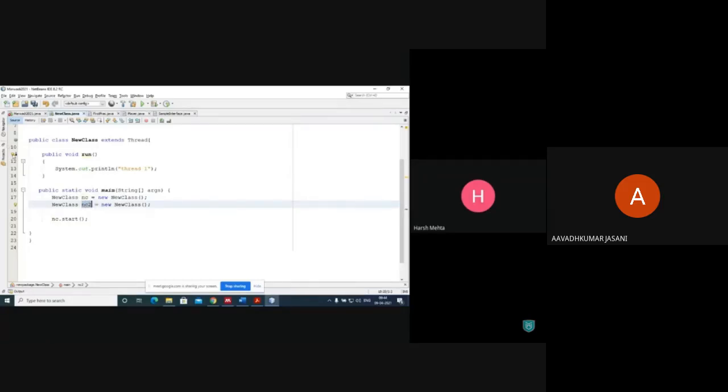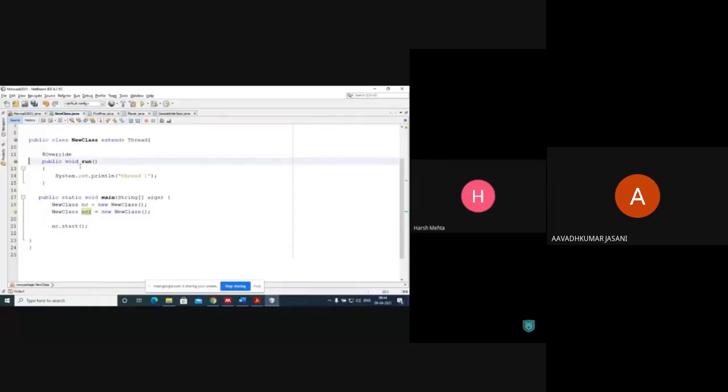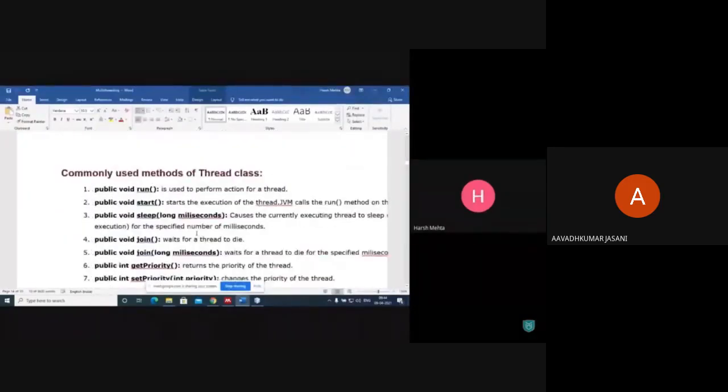Why override? Because the run method is already declared in the Thread class, and we are implementing it here again. That's why the override keyword is here. Now with this thread we are calling the start method.